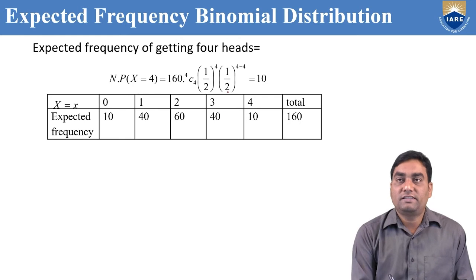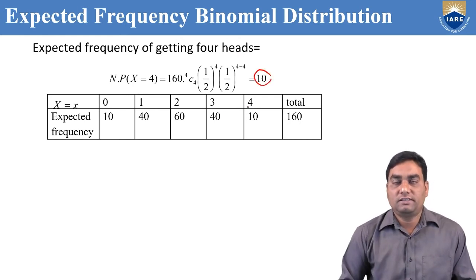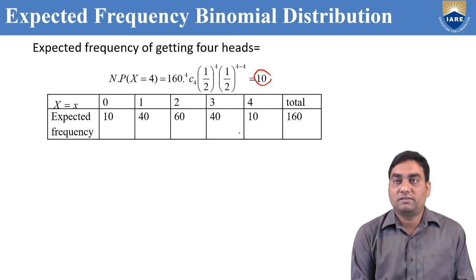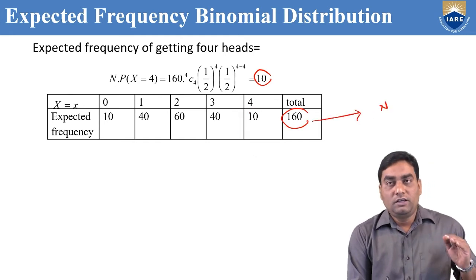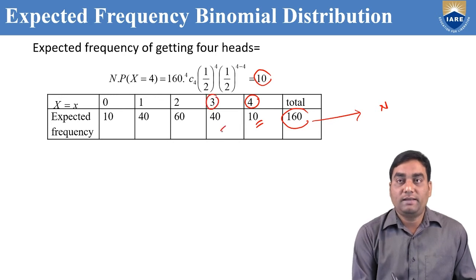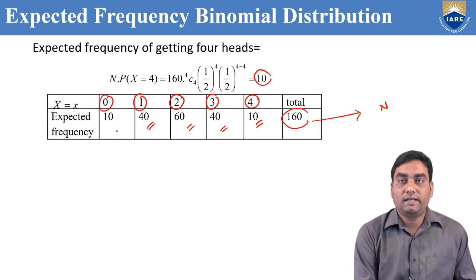And expected frequency of getting 4 heads, 10. So, after this, we can draw the table with the random variable and expected frequencies. Add all the terms, we'll get 160, capital N. This means, if 4 coins are tossed 160 times, we may get 4 heads 10 times, 3 heads 40 times, 2 heads 60 times, 1 head 40 times, 0 heads 10 times.